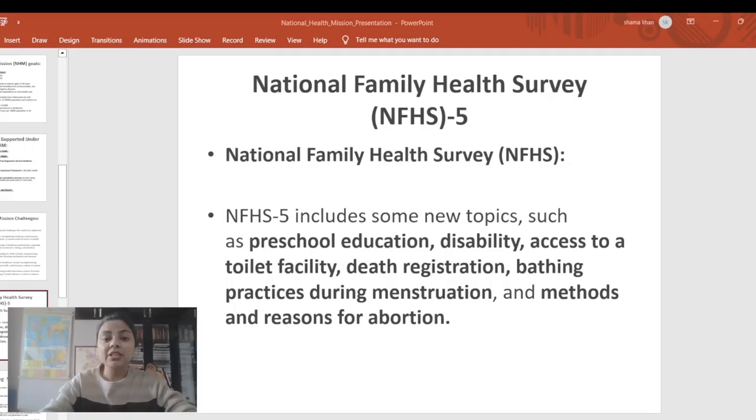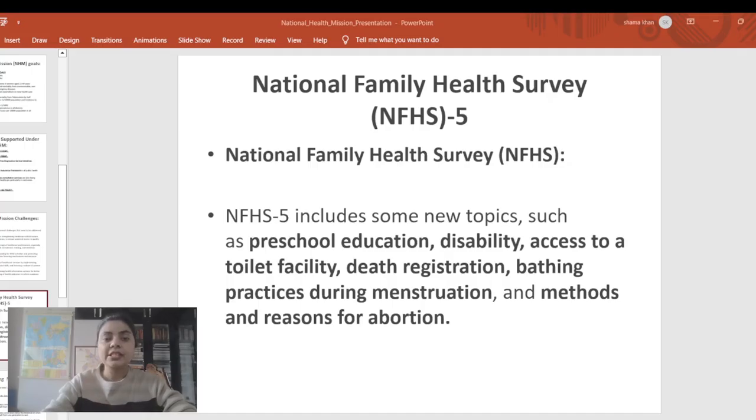The most important thing you have to remember is who conducts this. The Ministry of Health and Family Welfare has designated IIPS, the International Institute for Population Sciences, as the nodal agency for providing coordination and technical guidance for the survey. You have to remember this body, IIPS. There is a high chance the question can be asked like who is the implementing agency of the National Family Health Survey.